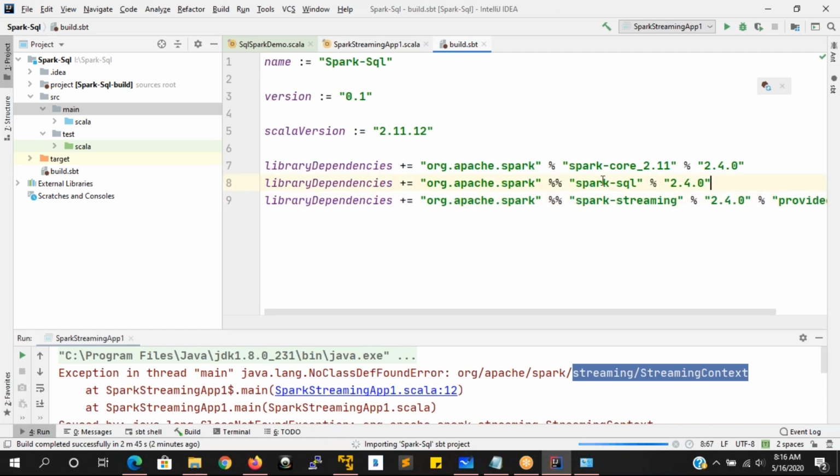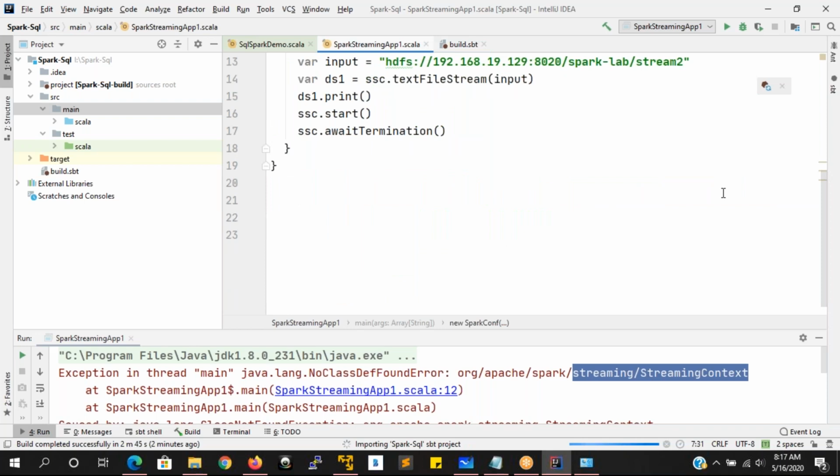Maybe what I do here is importing the Spark SQL SBT project here.